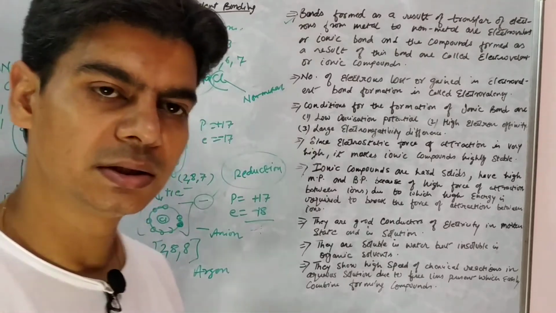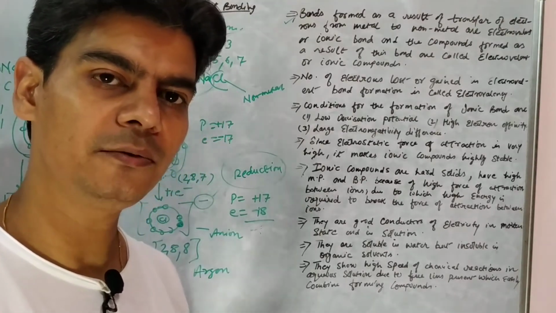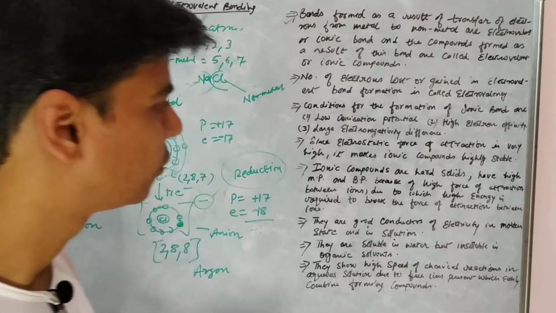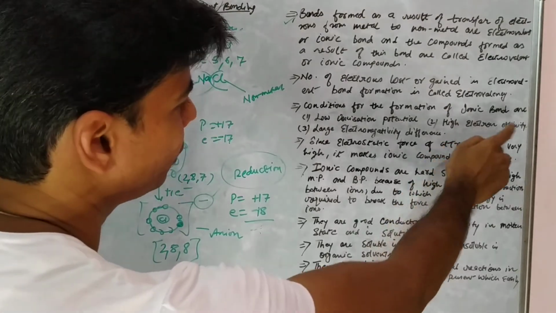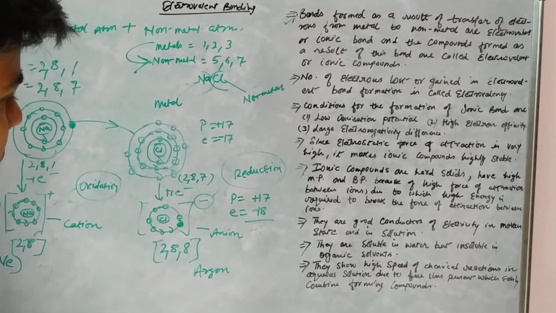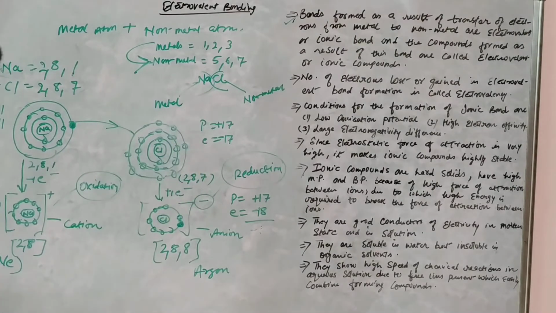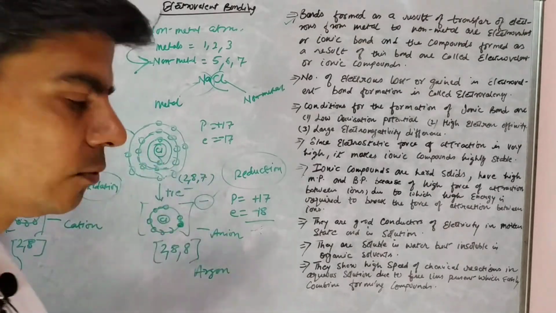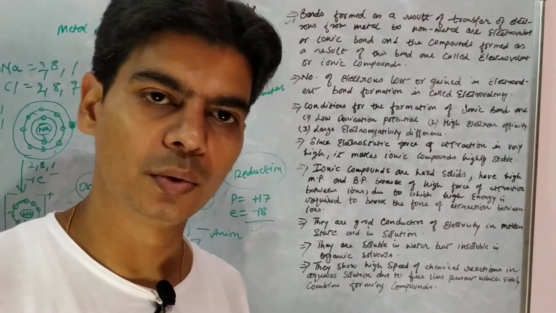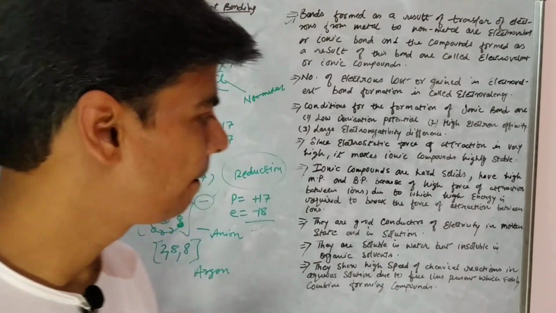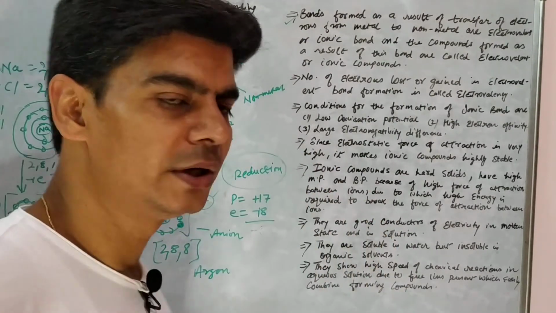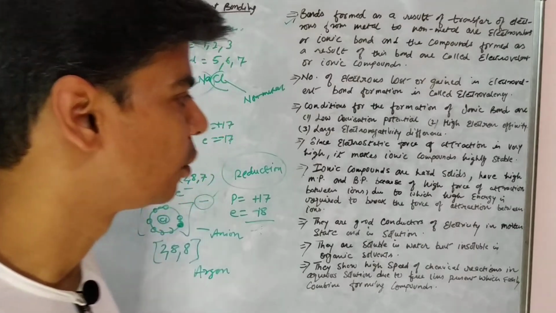So the more the energy released, the more it would favor electrovalent bond formation, right? So high electron affinity, right? Energy released when an electron is added to an atom is electron affinity, right? So high electron affinity would favor electrovalent bond formation.